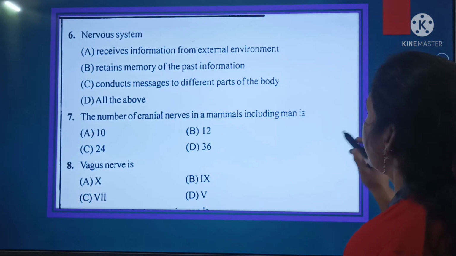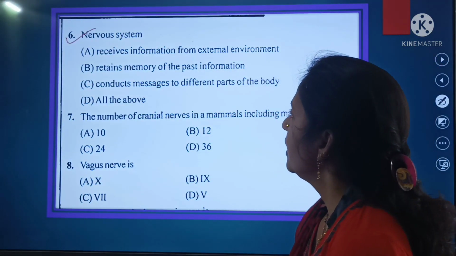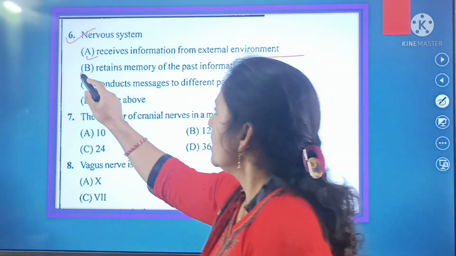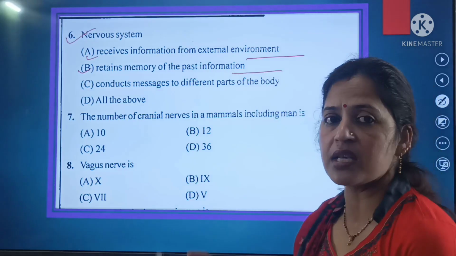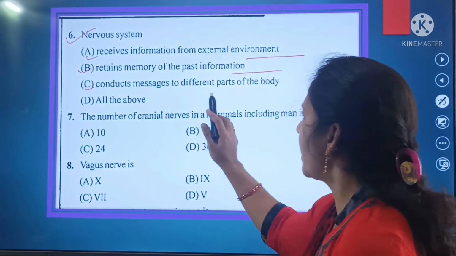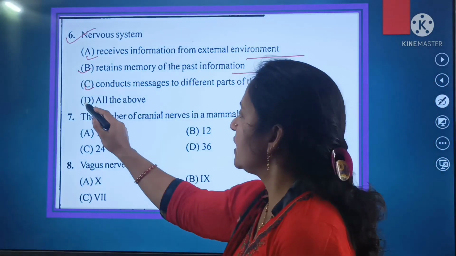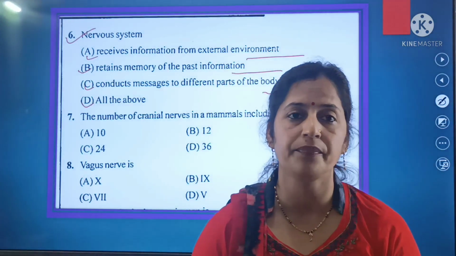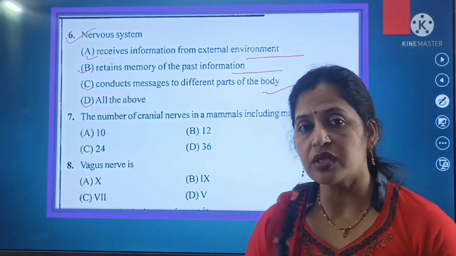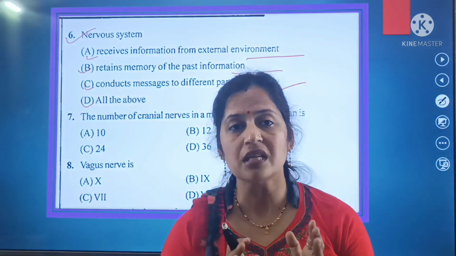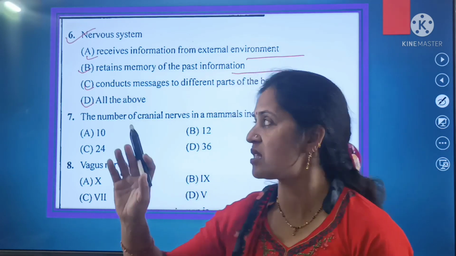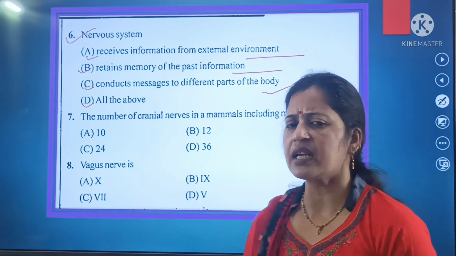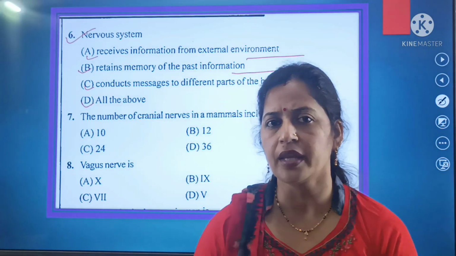Next question is related with the nervous system. Options are: receives information from the external environment. Second one is retains memory of the past information. Third one conducts messages to different parts of the body. And D is all of the above. Nervous system. This is the most important part of the body. Either it receives the informations. Now nervous system means it receives informations from the external environment, or it retains memory of the past information, and either it conducts messages to the different parts of the body, and the last one is all of the above.